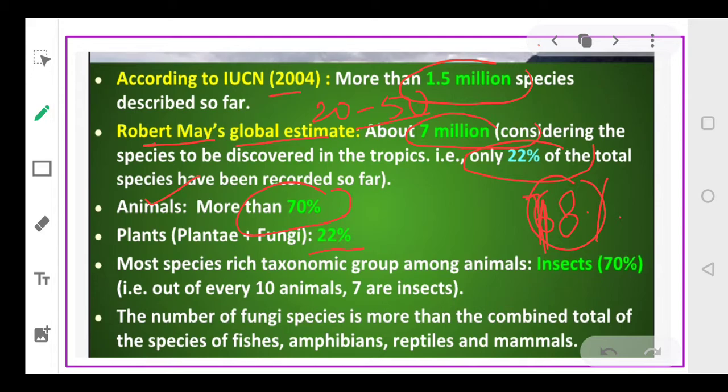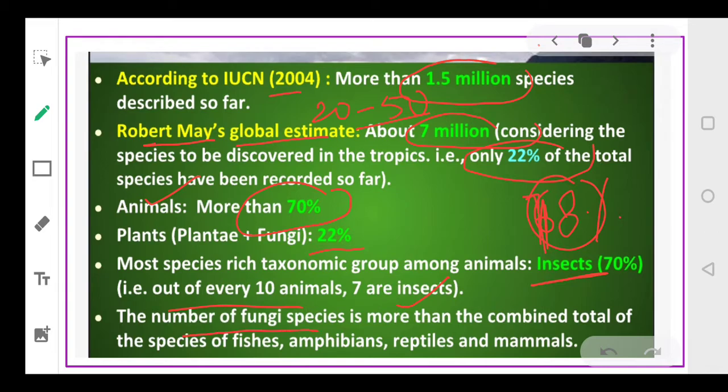Okay, and the majority of the animals that have been discovered are insects. If we compare, out of every 10 animals we have 7 insects. And in totality, the number of fungus species is so large.